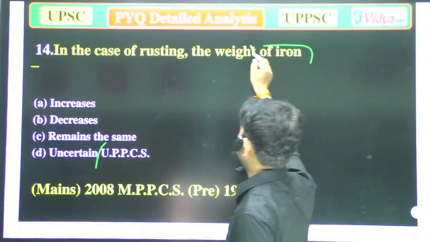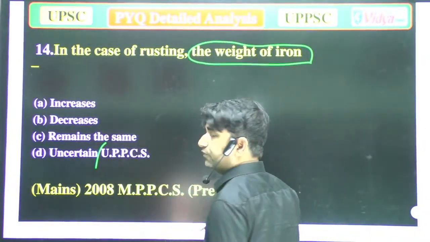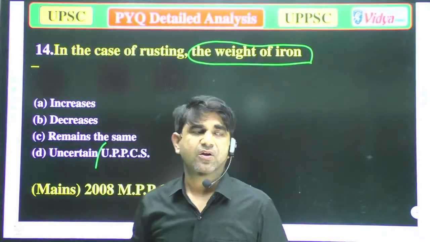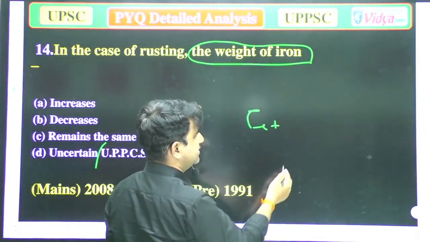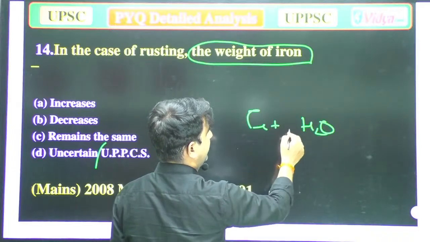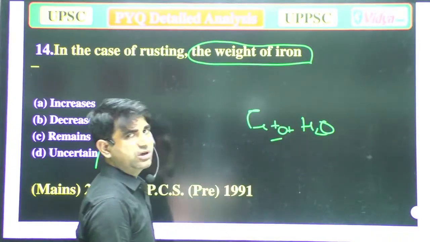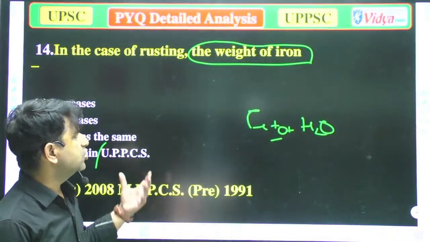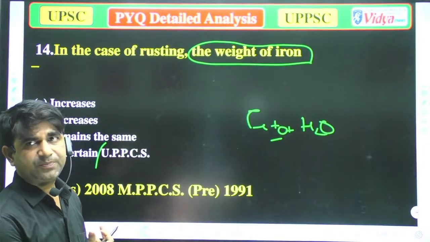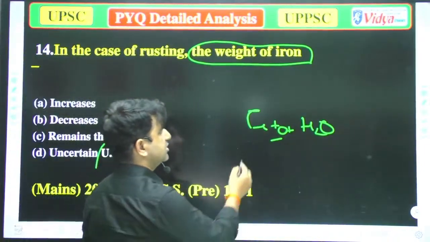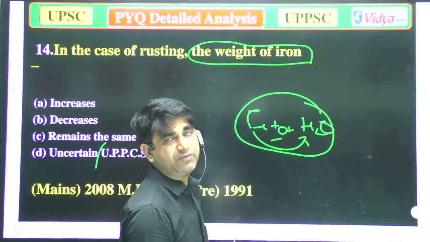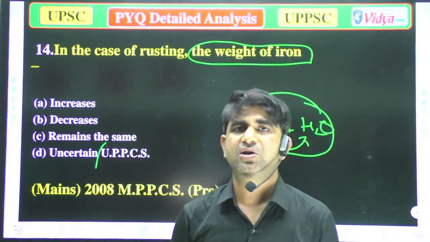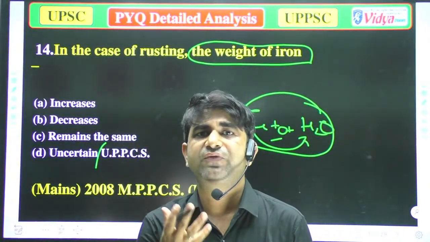Iron needs water, or you can say moisture, and oxygen too. When it gains the oxides, in that condition its weight increases.